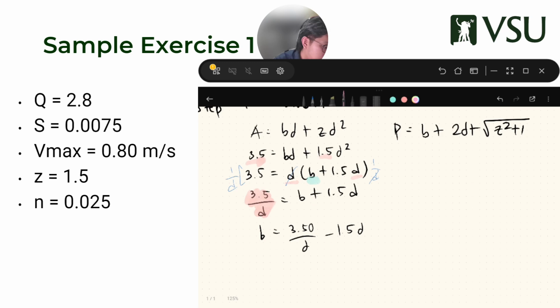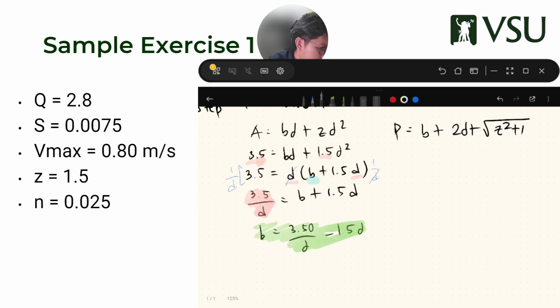So this is now my first working equation. I know that B is equivalent to 3.5 over D minus 1.5D. So I'm going to go next to P. I'm going to take note of this green highlighted one.